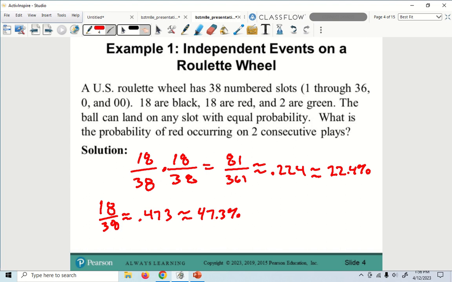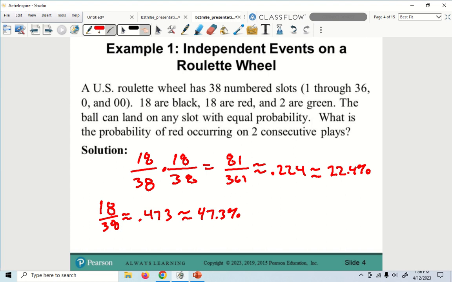Okay, good. So one of them is black, one is red, right? When you multiply it, one of those black and one of those red, for the 18 over 38. No. It says probability of red occurring 2 consecutive plays. So the first chance, you were going for what? Red. On the second chance, you're going for red. So where's the black? Doesn't matter. Black doesn't, because did it ask for black? It didn't ask for black. So you just multiply twice? Yes, because it said 2 consecutive, right?